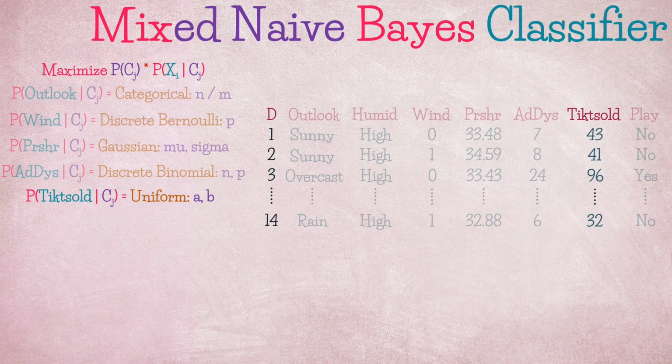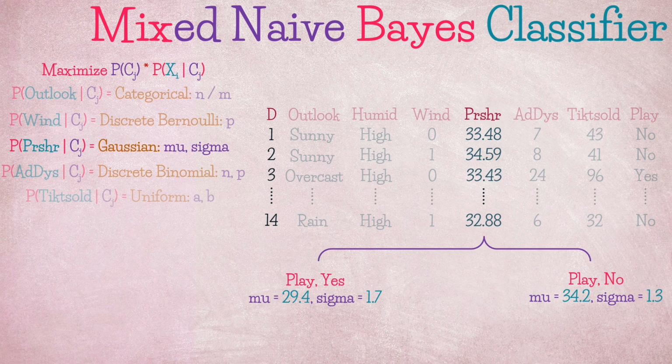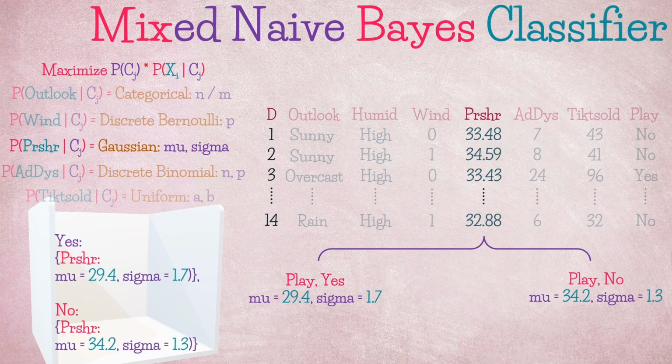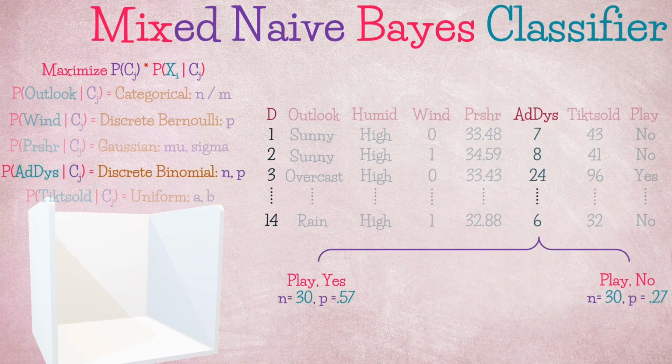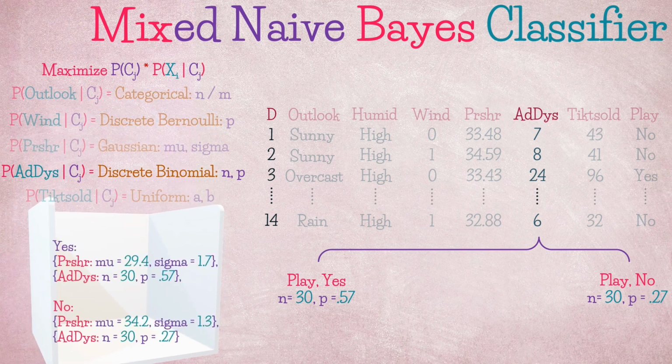We will consider that this is our training data from which the model will learn the underlying pattern. The next step is to estimate the parameters of each distribution for each class. So let's focus on the pressure feature. We will split the data into two, one for each class, then simply calculate the mean and standard deviation for each, which represent the maximum likelihood estimate for the parameters of the distribution at this point. Next, we will store these estimates in our parameter box for later use. We will also do the same for ad days, then update our parameter box. We now are ready for classification.